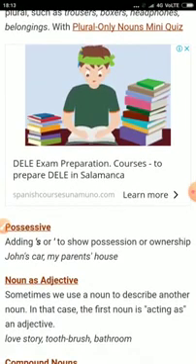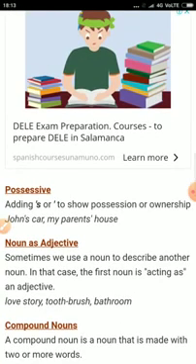Now we are coming to the next, called possessive noun. Adding 's to show possession or ownership: John's car, my parents' house. This is called possessive. Now noun as adjective.